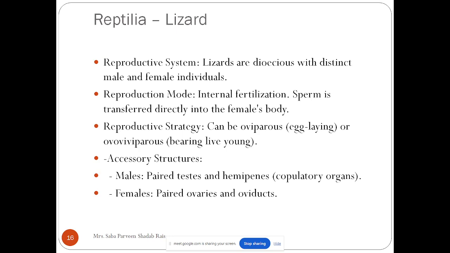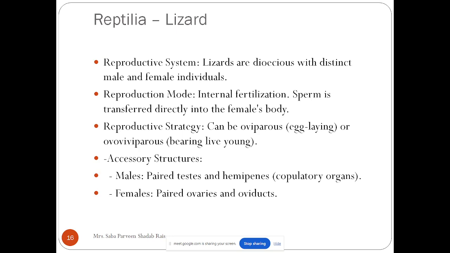Because of that, they have to go to the water for reproduction, and we have seen that their larvae or younger stages do not have a proper respiratory system. The respiratory system is like fish, so definitely they have to be in the water for reproduction until development. And after complete metamorphosis, when they develop into the adult, only then can they come to the land.